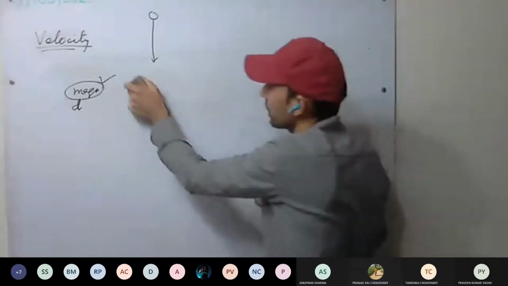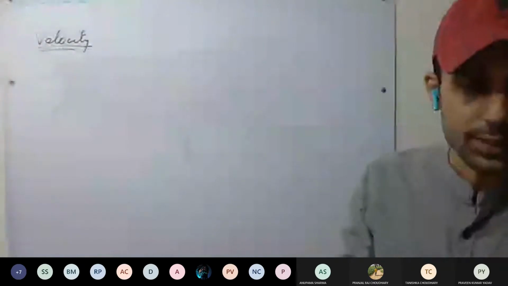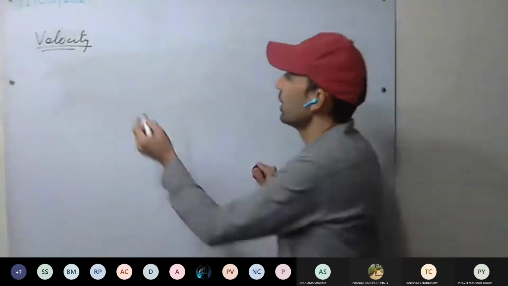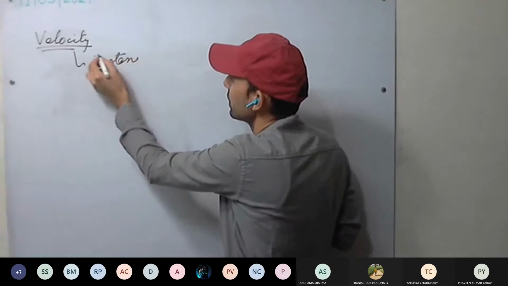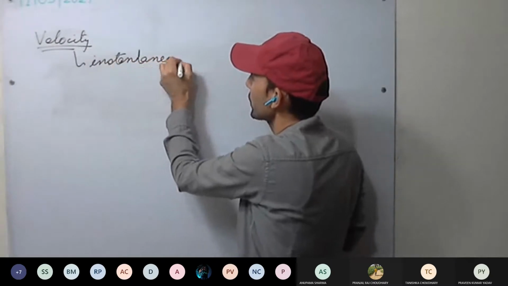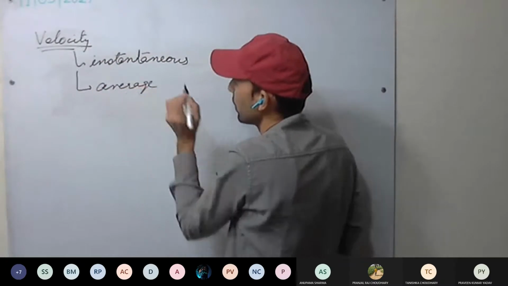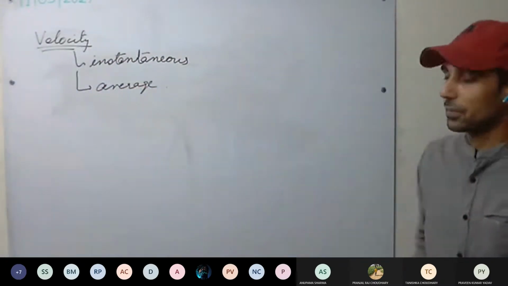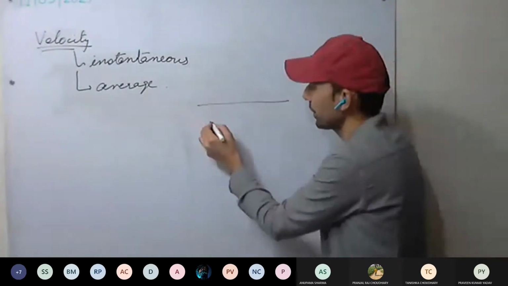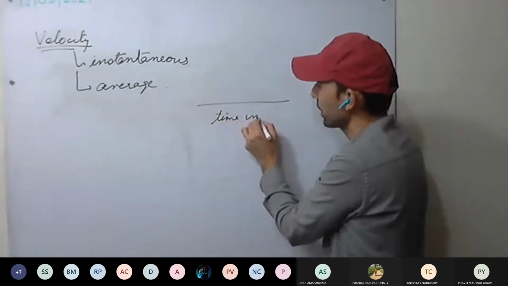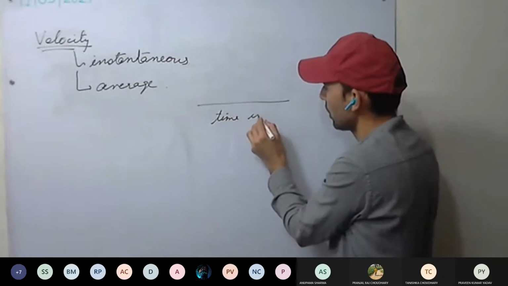And when we have variable velocity, we'll talk of instantaneous velocity and average velocity. Yes or no? So to calculate the instantaneous velocity, what about the time interval? The time interval we have to take very, very small.